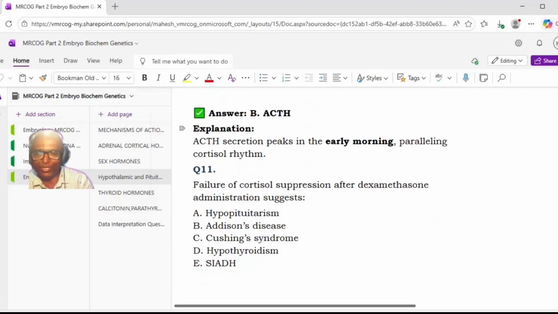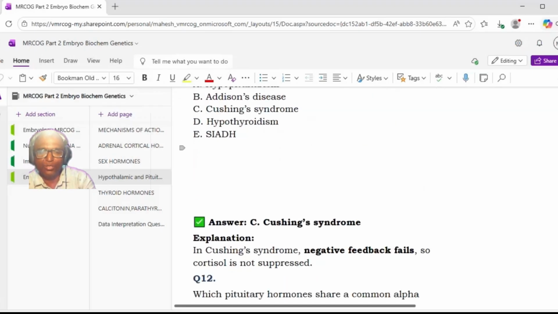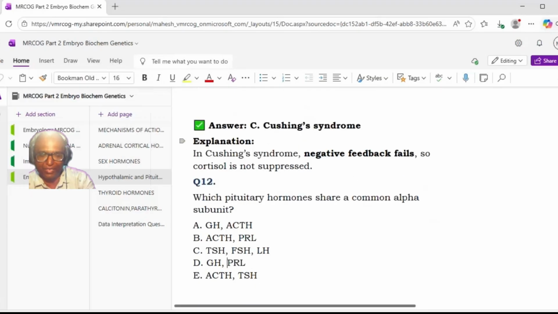The dexamethasone suppression test has a low dose and a high dose. Low dose is a screening test to see if it is Cushing syndrome. Then high dose is for differentiating. In Cushing syndrome, negative feedback fails, so cortisol is not suppressed.